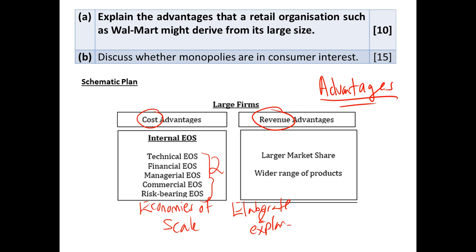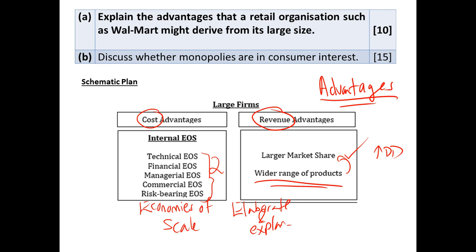For revenue advantages, I think you are aware that a larger market share would increase demand for the good. The fact that Walmart is large also means it is able to offer a wider range of products, which again allows it to gain revenue advantages because it is able to further expand its market share.